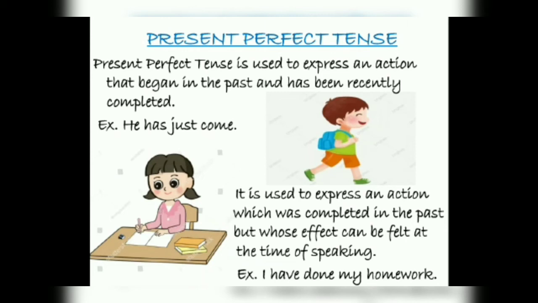Again, it is used to express an action which was completed in the past but whose effect can be felt at the time of speaking. That means the action अभी past में ख़त्म हो गया है, बट उसका इफेक्ट अभी भी हमारे बोलते समय है.